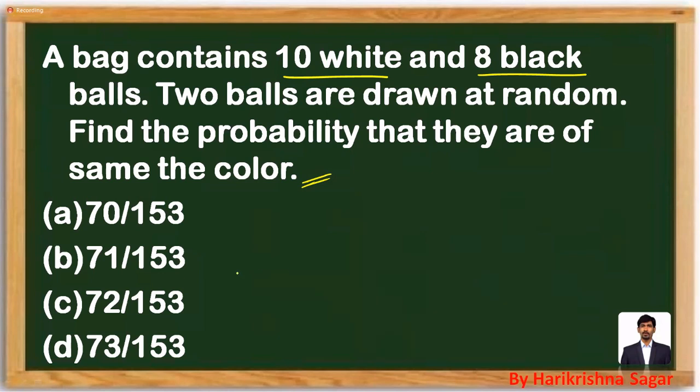So total how many balls are there? Probability will be equal to favorable cases by outcomes. Total there are 18 balls. Choose any two out of 18. He said two balls are drawn at random, and the probability that they are of the same color. That means they must be both white or both black. So the answer must be 10C2 plus 8C2 divided by 18C2. This you can further simplify and mark your answer.